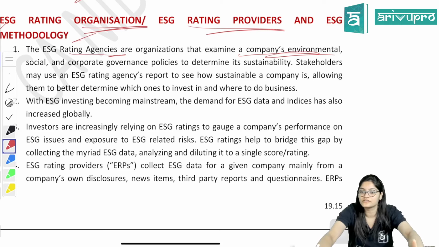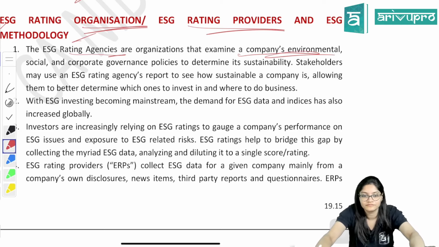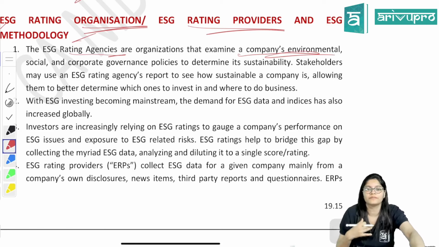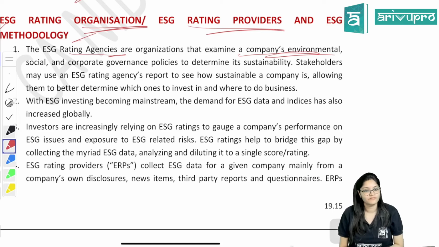First of all, investors will have more trust in ESG rating platforms, and they will be easily able to rely on them and compare the data of different organizations. Now, as a company, why would I collect data of my competitors? I don't have so much data of my competitors, but these ESG platforms will have. So investors will be easily able to compare also.